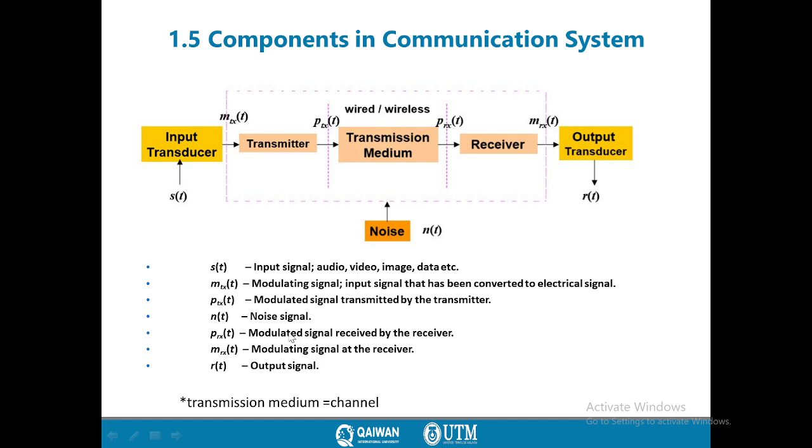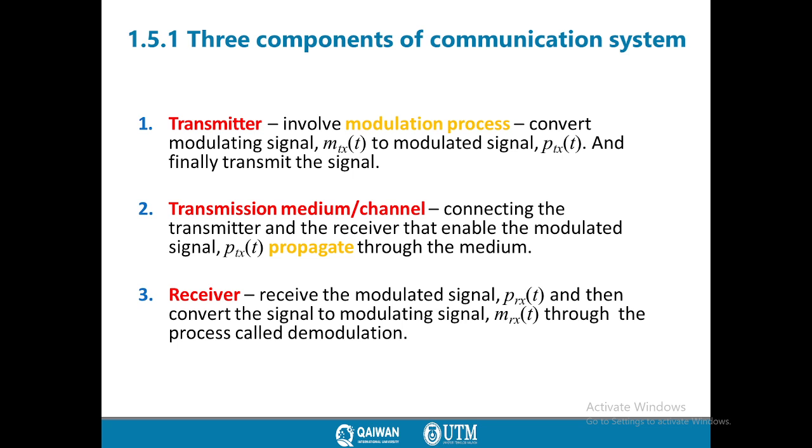And between transmitter and receiver, we also have a wired or wireless transmission line or transmission medium. In the transmission medium, the signal is transferred from the transmitter to the receiver, and the receiver side will receive the modulated signal, which also contains noise. We have to make a reverse procedure to get the message signal from the modulated signal, and later we get RT, which is the received signal that we want.